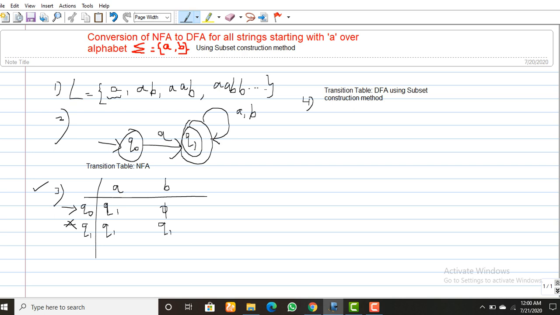What are all the inputs? Your inputs are A and B. Let me take the first line. What is your starting state? Starting with Q naught.